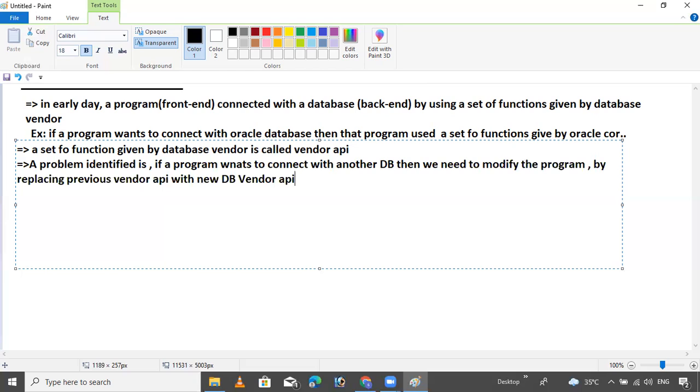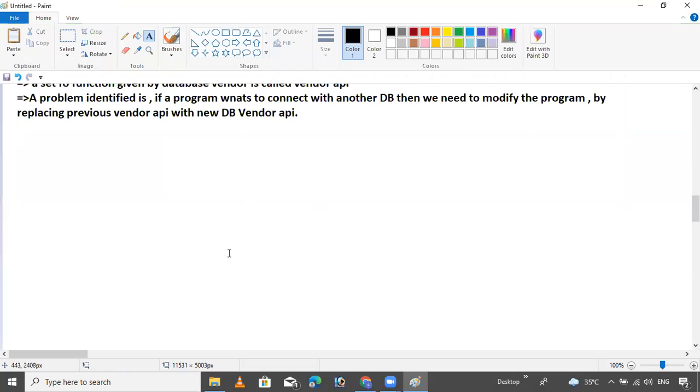This is the drawback identified. What is the drawback? This is the important drawback: when a program wants to connect with another database, then we need to modify the program.